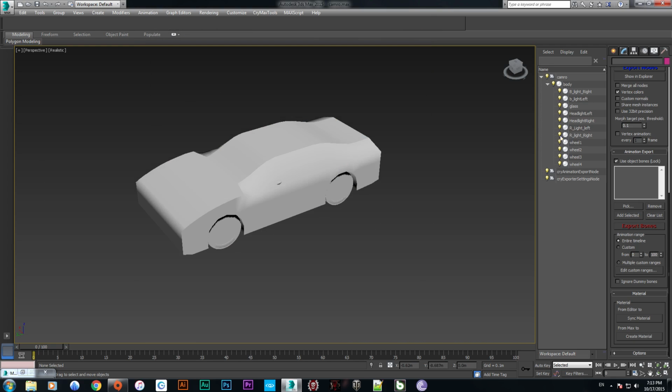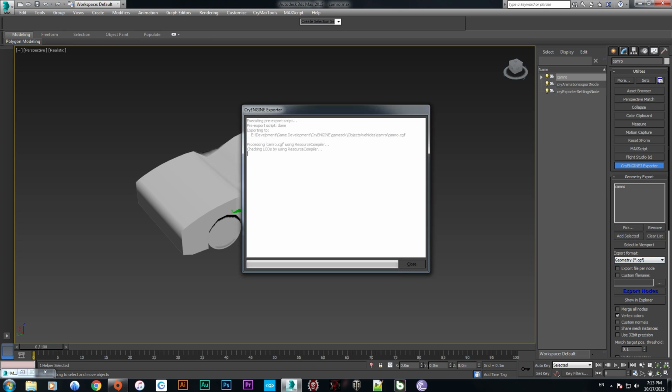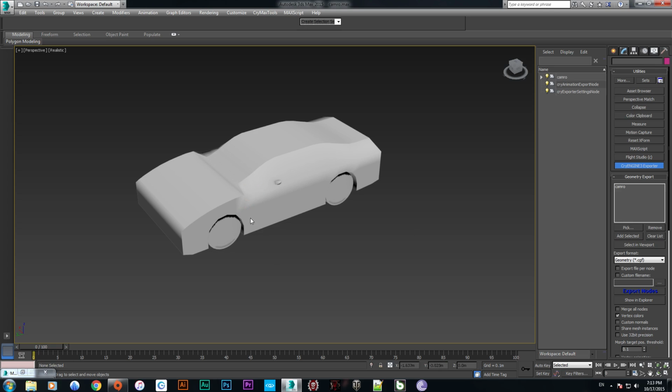So now the thing is with that, we have to select the camera. Here we go, camera, and add selected here. Because the first play, we are going to use the CDF export. So now we are going to export nodes. So it's exported successfully. Let's check in the engine. So we are going to open the editor.